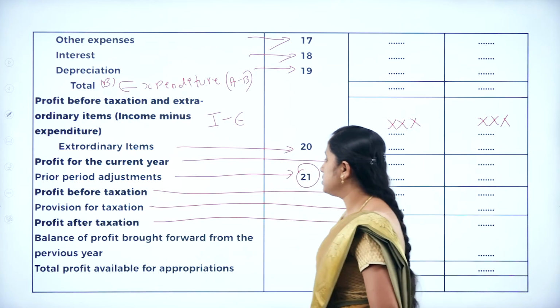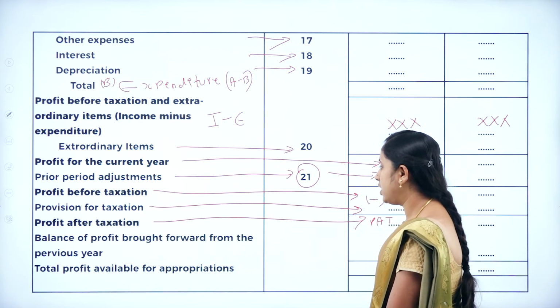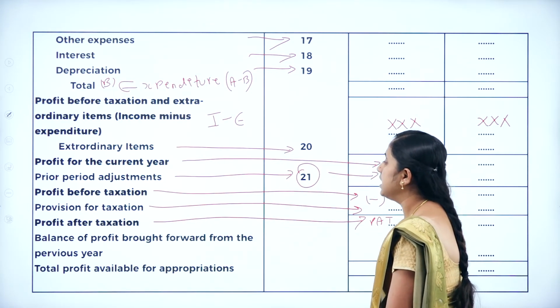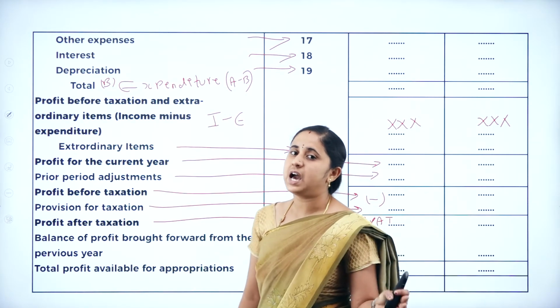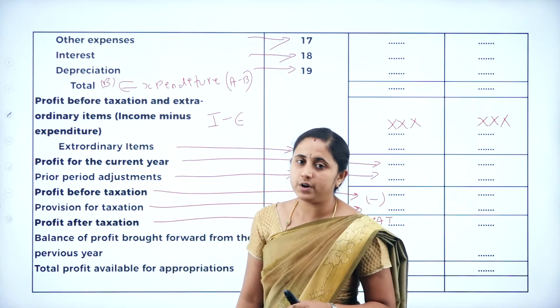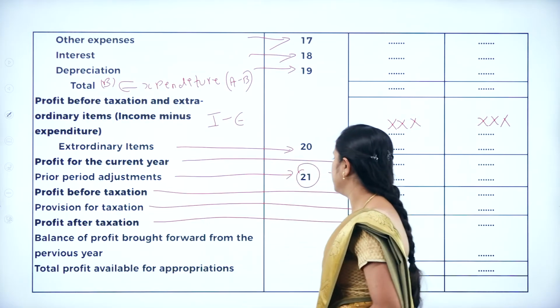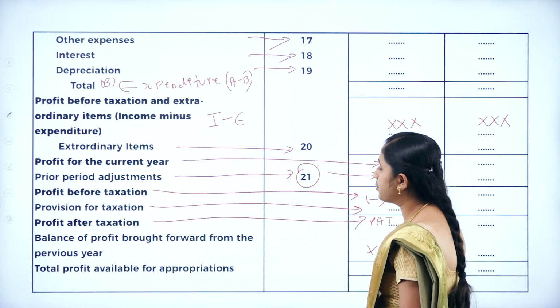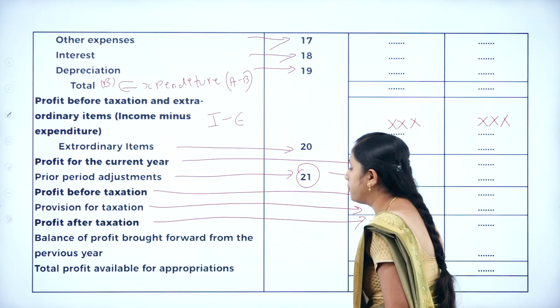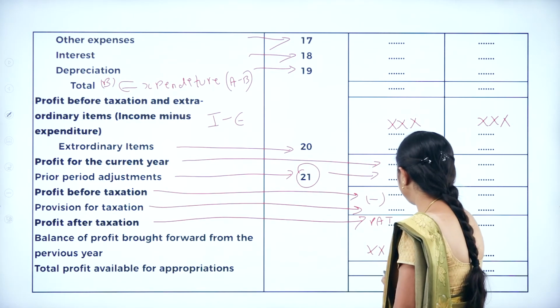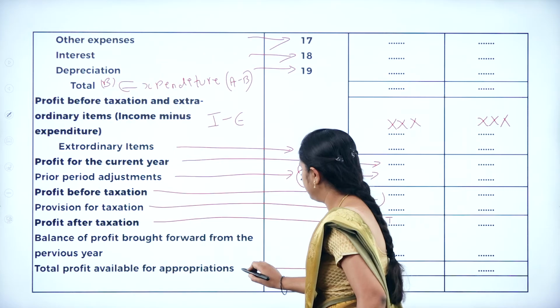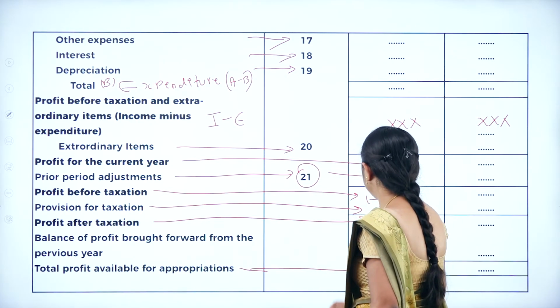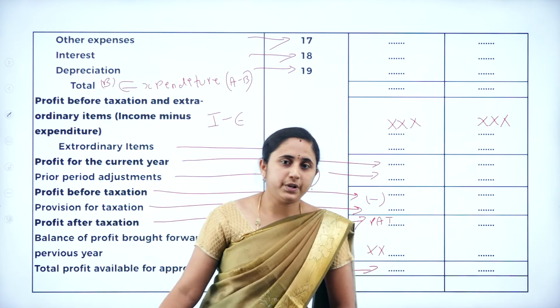Next, balance of profit brought forward from the previous year. Any balance of profit from the last year, that is brought forward for the current year. You are going to write that amount. So the total is total profit available for the appropriation. So now this is the profit. So this profit is for the appropriation.